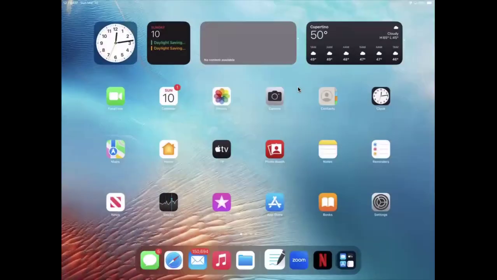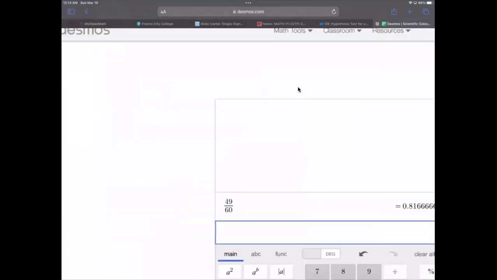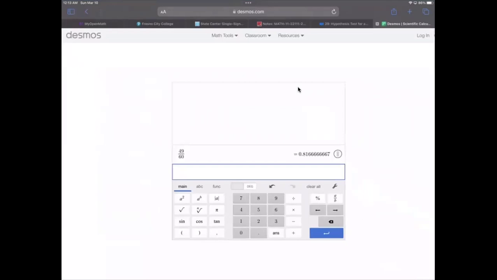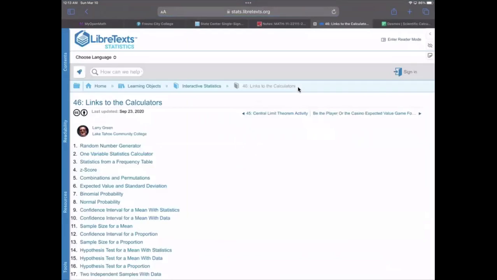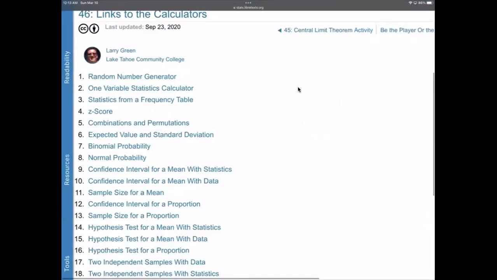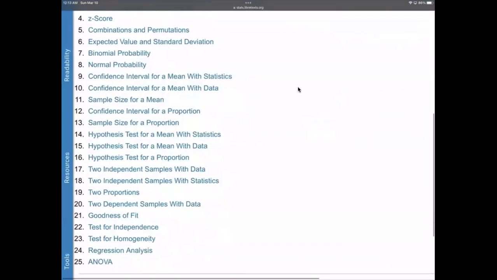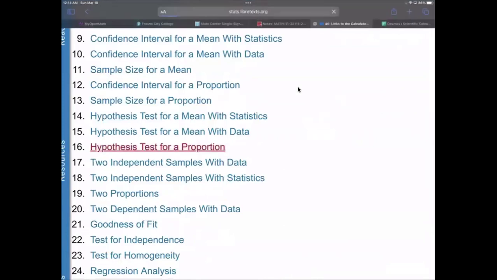So I'm going to go to a Desmos scientific calculator. Let me be a little more clear with you. Here we go. Here's the online calculator. And where are we going on the online calculator? We're going to hypothesis tests. There you see hypothesis tests are 14, 15, 16. We're going to do number 16, hypothesis test for proportion. Click on that.